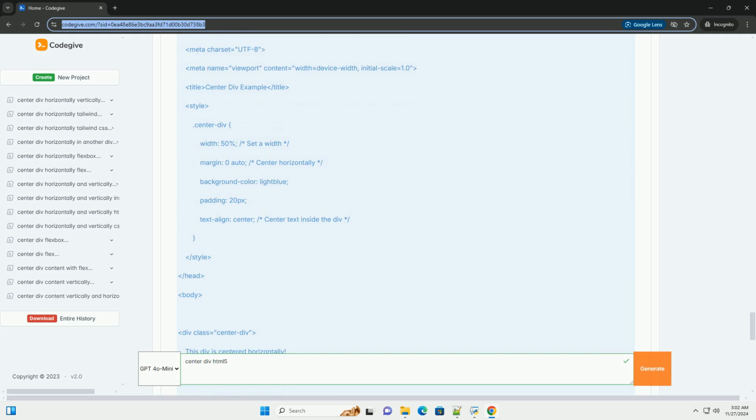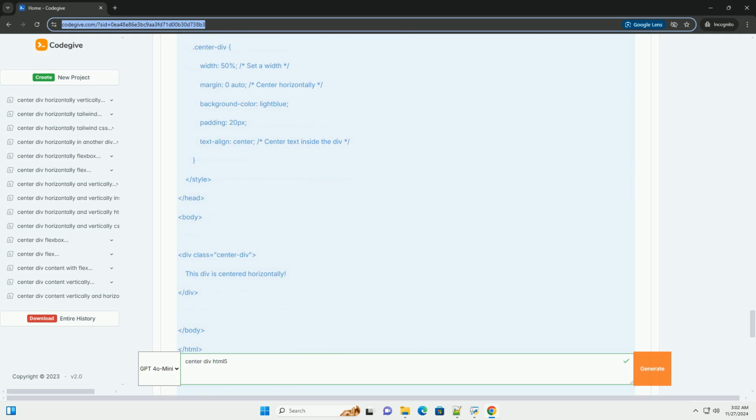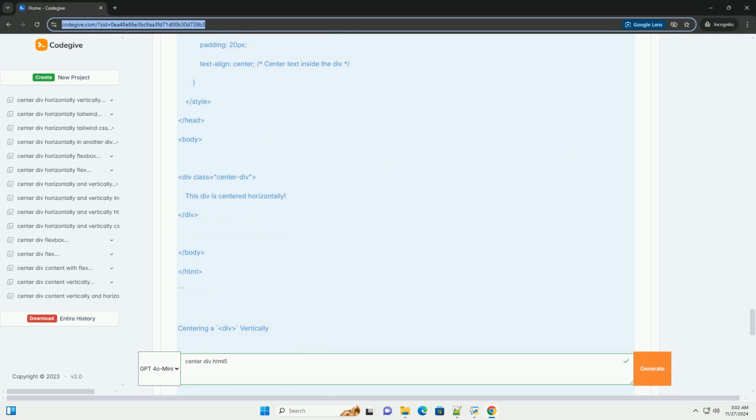Method 4, Centering inline elements with text align. If you're dealing with inline elements or text within a parent div, you can use text alignment. HTML structure. CSS, styles.css.